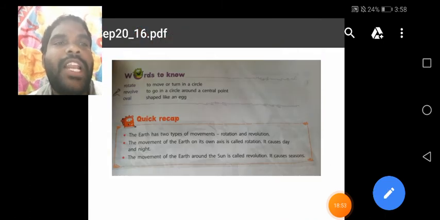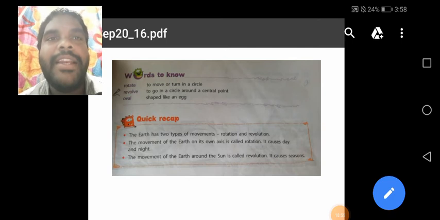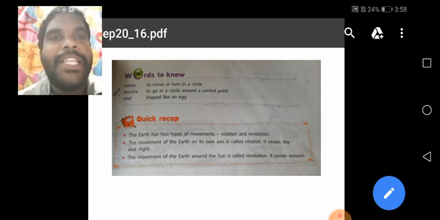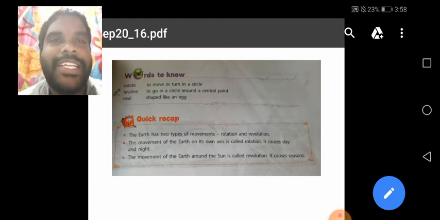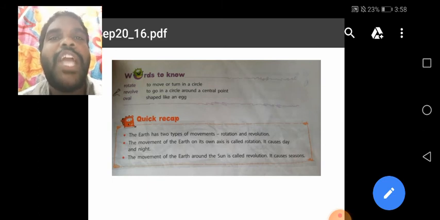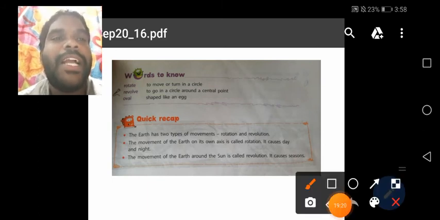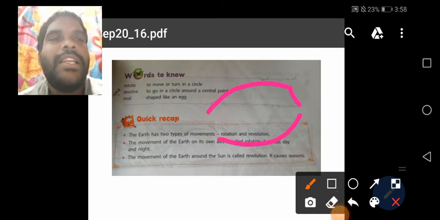Yes, see, children, here you learn the main important meanings. Rotate means what? To move or turn in a circle is called rotate. Understand, children? Revolve means to go in a circle around a central point. It is called revolve. Oval shape means shaped like an egg. It is not a perfectly spherical shape. See, it is an oval shape like this, like an egg shape.